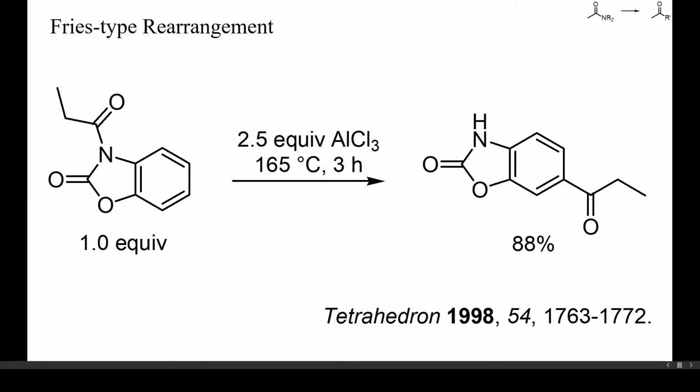In this example, a diacylated aniline was isomerized by heating with an excess of aluminum chloride, without any solvent. A Fries-like rearrangement occurred and mainly the para isomer was formed.